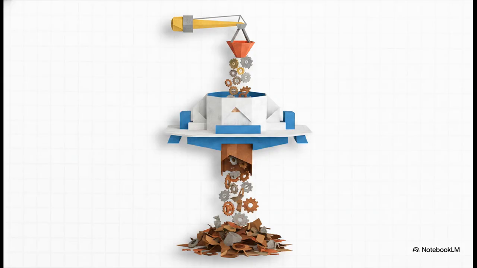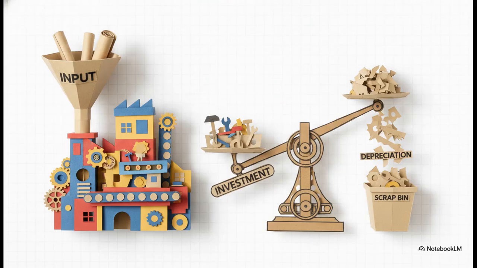So to figure out if our overall machinery, our capital stock, is actually growing, we just take those new investments and subtract whatever's falling apart. It's a pretty simple equation when you think about it. The change in capital stock is literally just investment minus depreciation. Let's peek under the hood at the mechanics here.